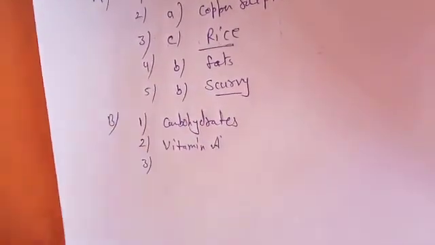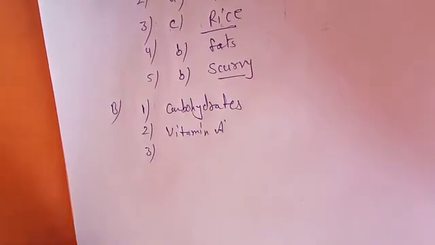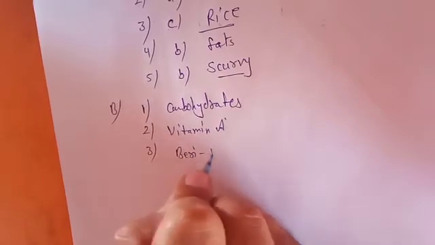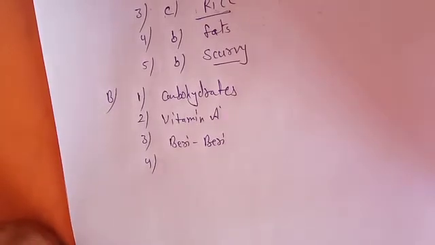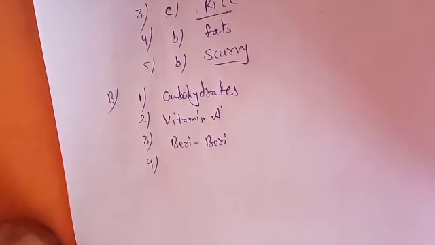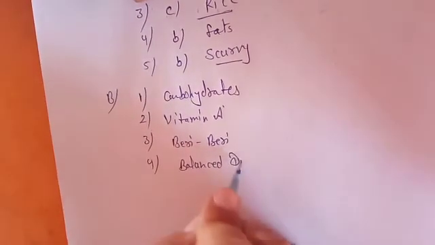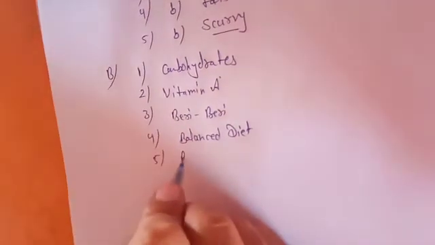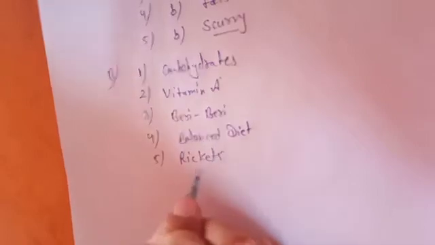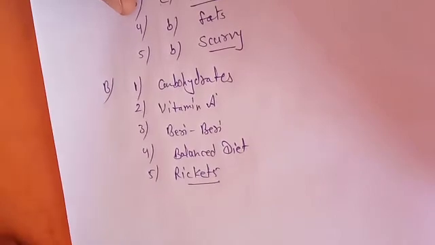Now the third one: blank is caused due to deficiency of vitamin B1. B1 leads to the deficiency of which, dear? Beriberi. Now comes the fourth: the diet that contains all components of food in the required proportion is called a balanced diet. Now the last one, the fifth one in the B section: deficiency of vitamin D causes a disease known as rickets. So vitamin D deficiency leads to rickets. So these are the answers to your B section.